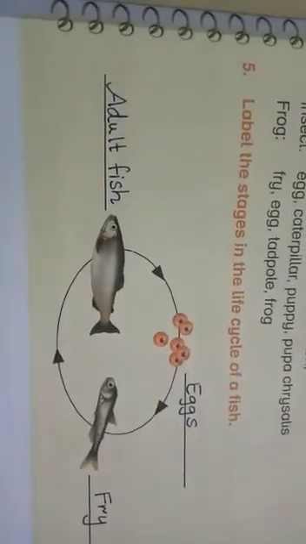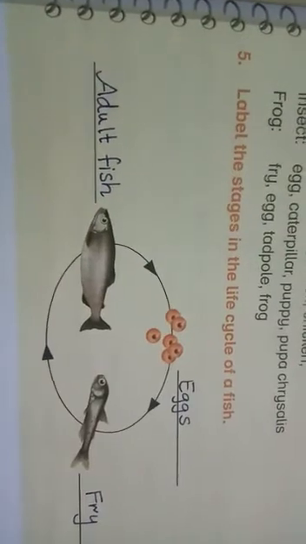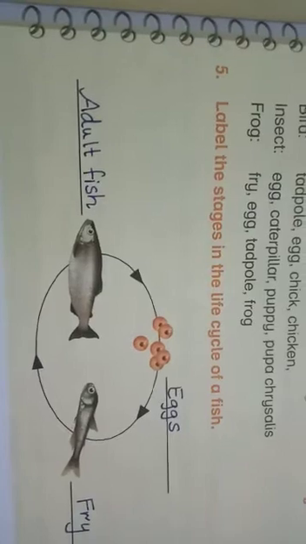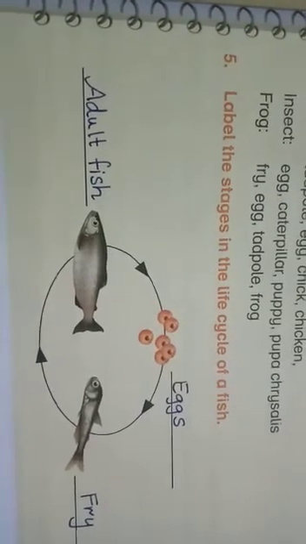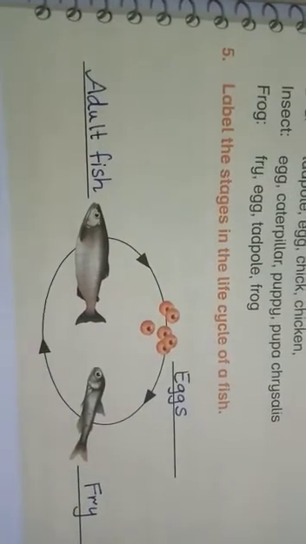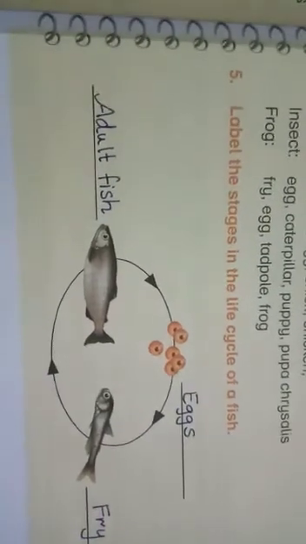Here, label the stages in the life cycle of fish. In the life cycle of fish, 3 stages are included. The first one is the eggs. From the eggs, baby fishes come out that are called fry, and then after growth they change into the adult fish.